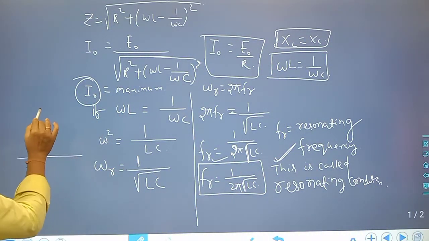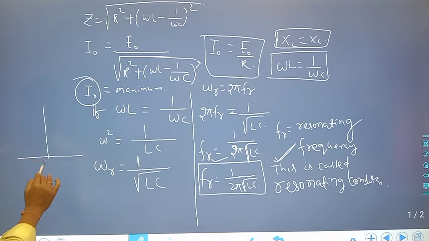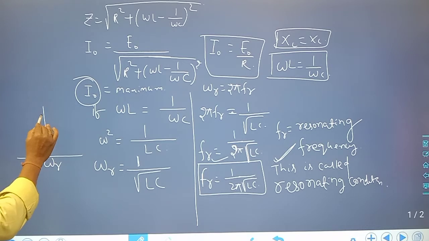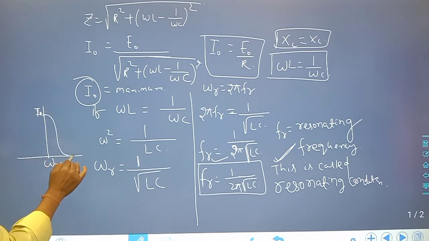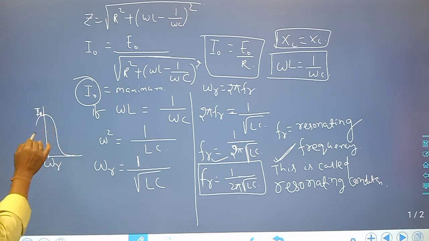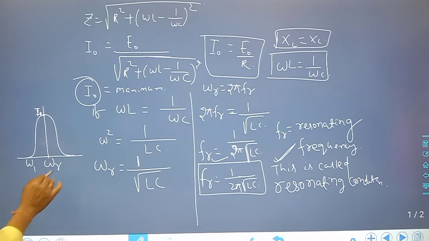So the resonant frequency is omega R. The current is maximum, I naught, at the resonating frequency. Then it will decrease on both sides. This is the left side, omega 1, and on the right side this is omega 2.